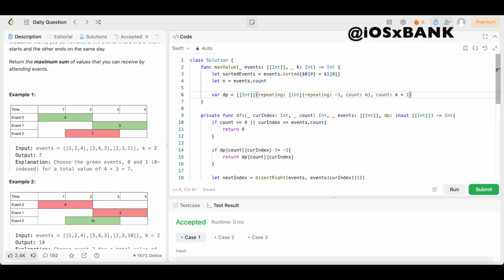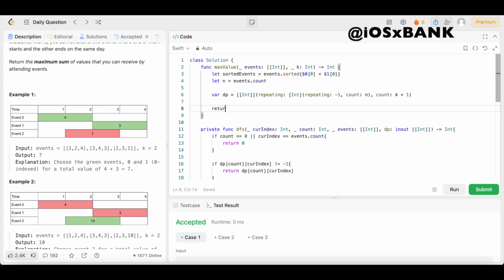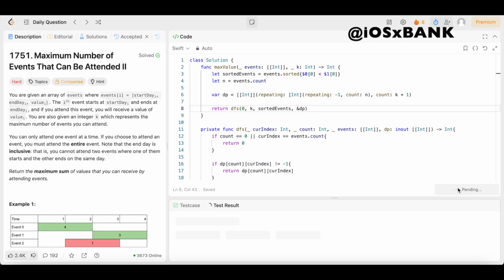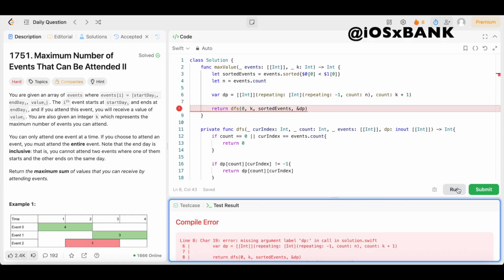Now we need to start our recursive function, our DFS function, from index 0 with k remaining picks. So to do that, we just come right here. We say return DFS, open up the parentheses 0, comma k, comma sortedEvents, comma, and dp. Now that should be all she wrote, y'all. Let's go ahead and give this a run before we submit it. Make sure it's, oh, okay. So what's missing? Let's see where we went wrong already.